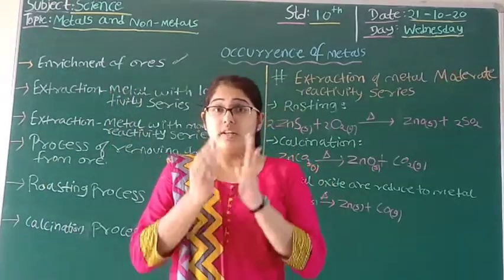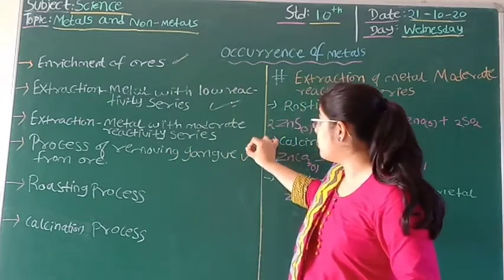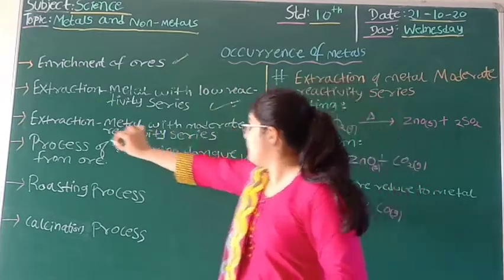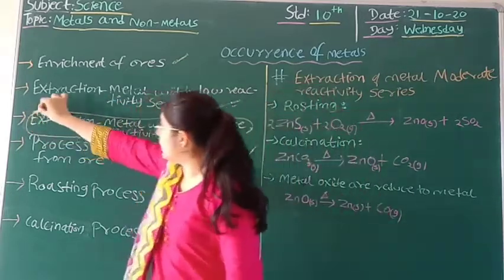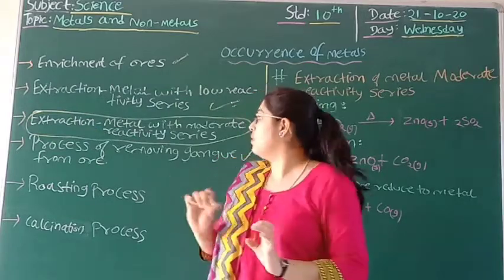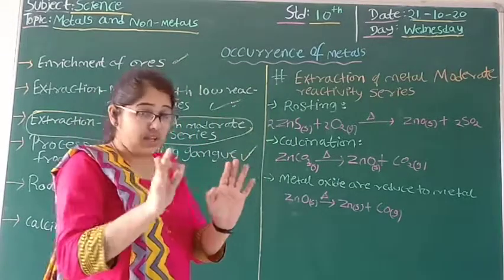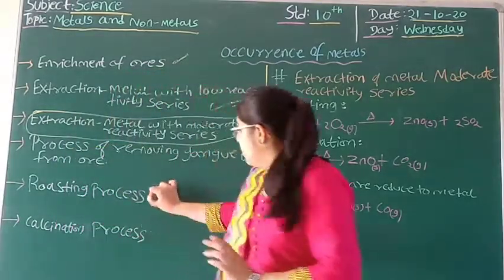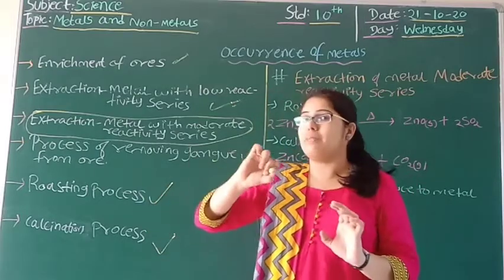So students, now we are going to see the process of the extraction of metal with moderate reactive series, right? So for that, we see an example. So here we are going to see two things: roasting process and calcination process. So step by step we see this thing.